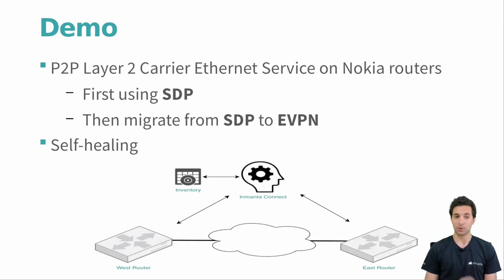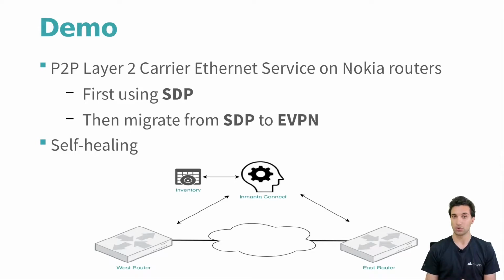In today's demo, I'm gonna set up a point-to-point layer 2 carrier Ethernet service on two Nokia routers, as you can see in the diagram below. First using the SDP backend, then I'm gonna migrate this SDP to Evpn, which is a common practice nowadays within CSPs. And in the end, I'm gonna show you the self-healing feature of Inmanta as well.